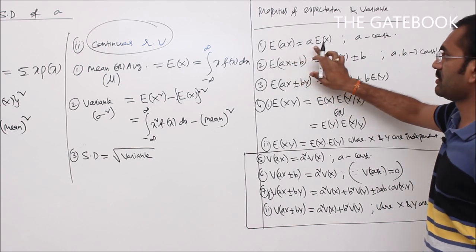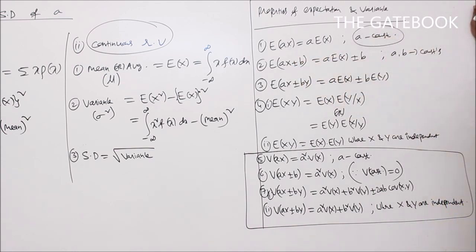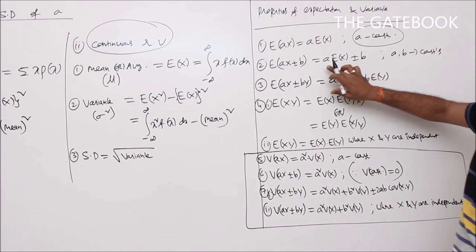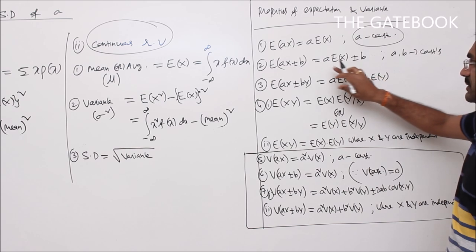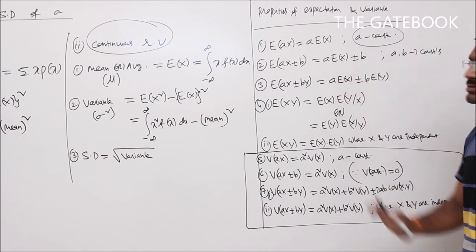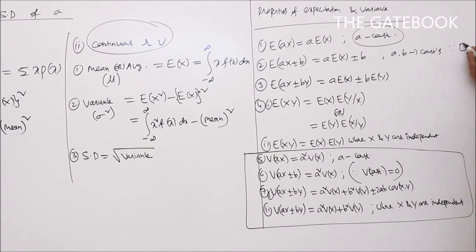Expectation of aX is equal to a into expectation of X, where a is any constant. Expectation of aX plus or minus b, where a and b are constants, is given by a into expected value of X plus or minus b, since the expected value of b is equal to b only. Expectation of any constant is again the constant value.